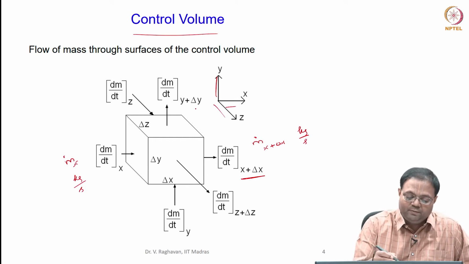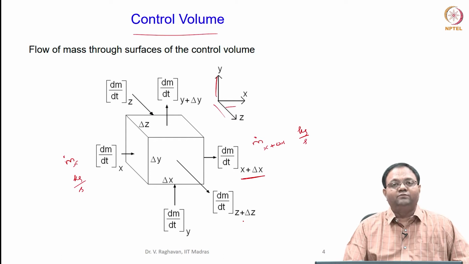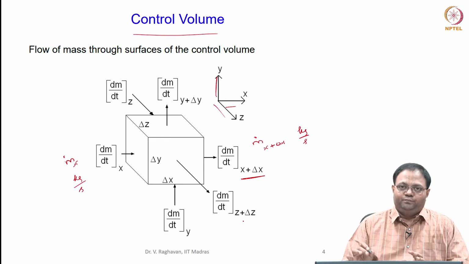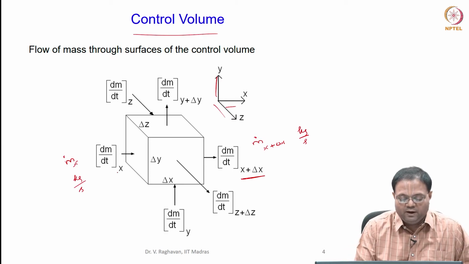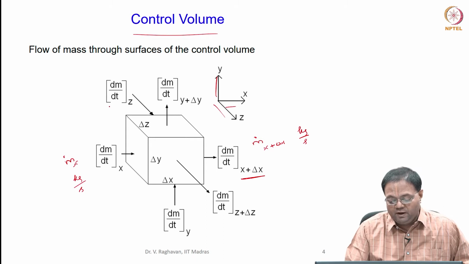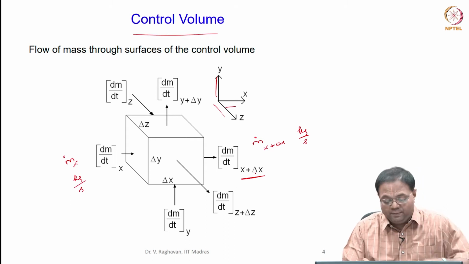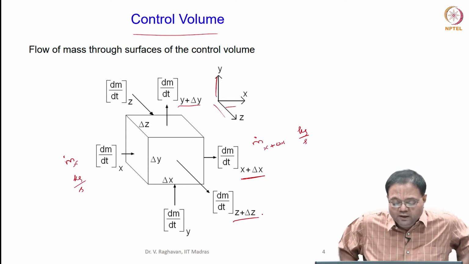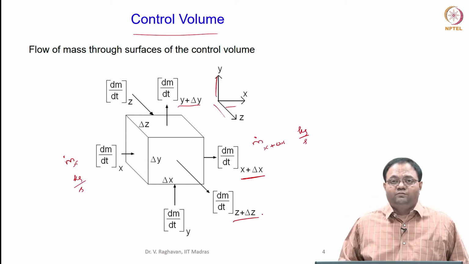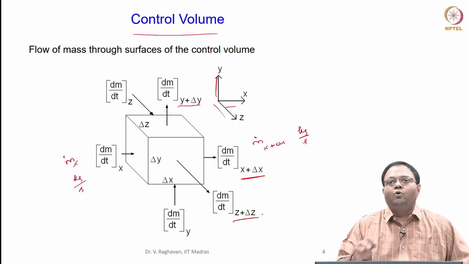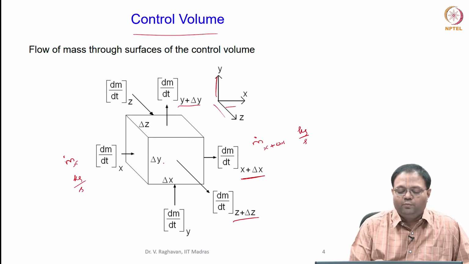Similarly, in the x direction, dm/dt at z and dm/dt at z plus delta z. Now, if the net mass entering, that is dm/dt in x, y and z, is the same as the net mass leaving, dm/dt at x plus delta x, y plus delta y and z plus delta z, then there will be no accumulation of mass in this. But if the net incoming mass is higher than the outgoing mass, then mass will accumulate with time.